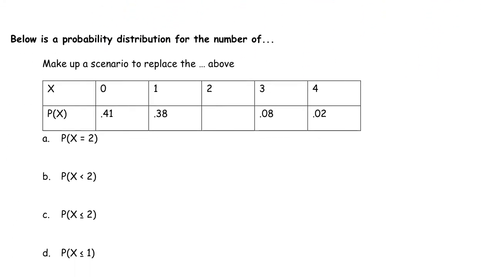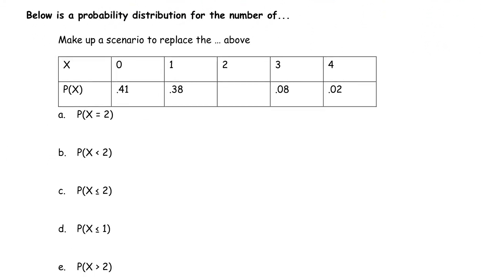Okay, and then this last one I'll go through very quickly. So find the probability X equals 2. That's just what's missing out of all of these. So these all should sum to 1 if this is a probability distribution. So I just do 1 minus 0.41, 0.38, 0.08, and 0.02. And that left me with 0.11. So this would equal 0.11.